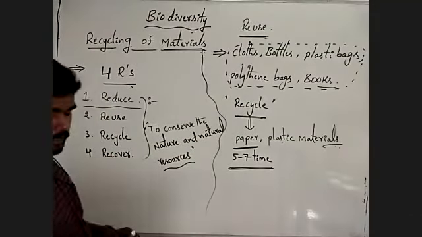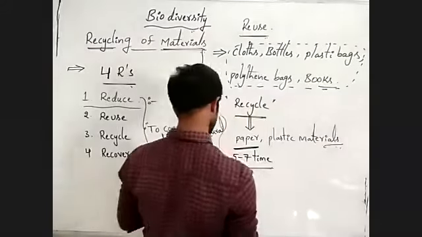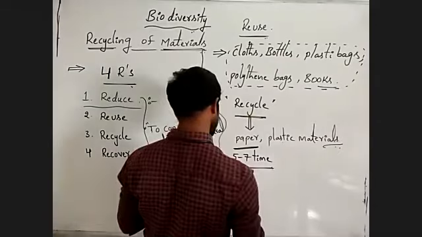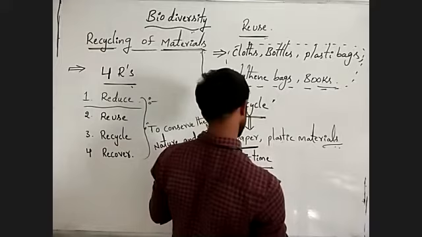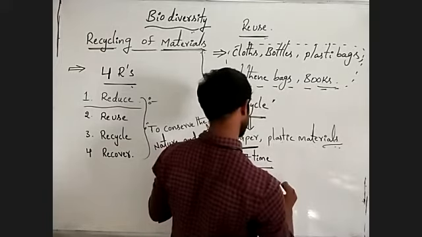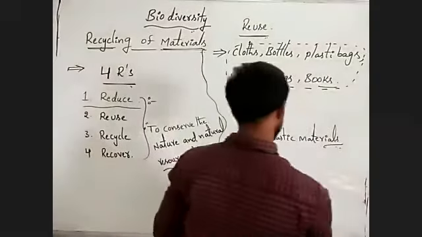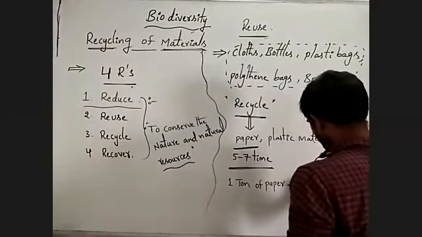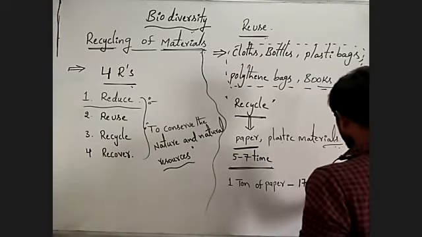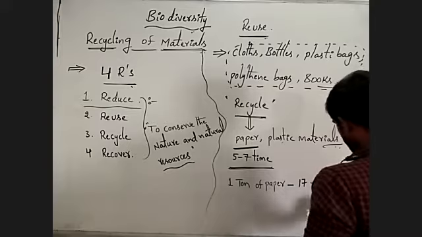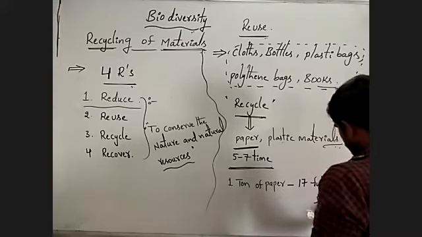For example, if we want to produce 1 ton of paper, we need 17 fully grown trees.